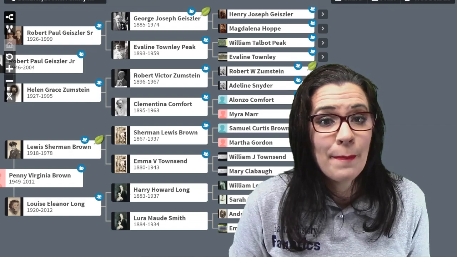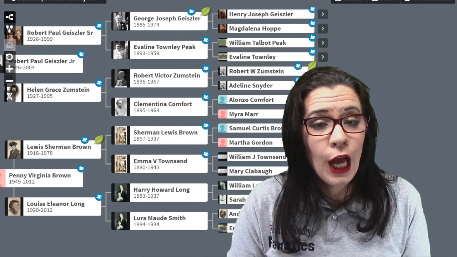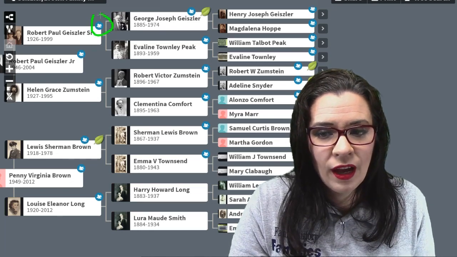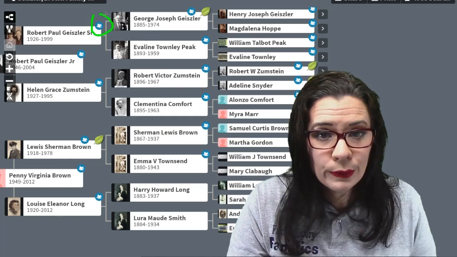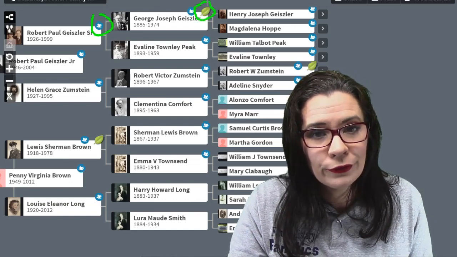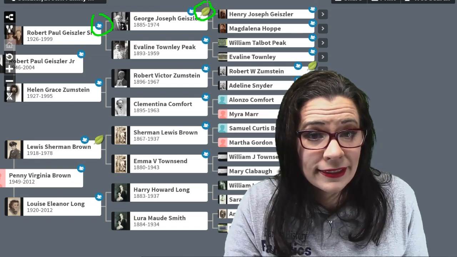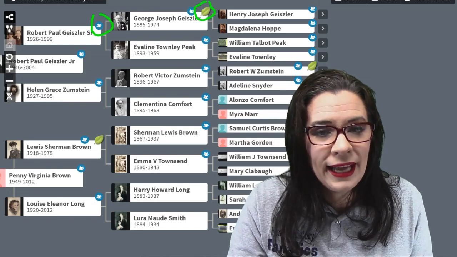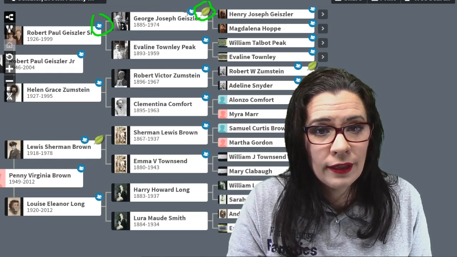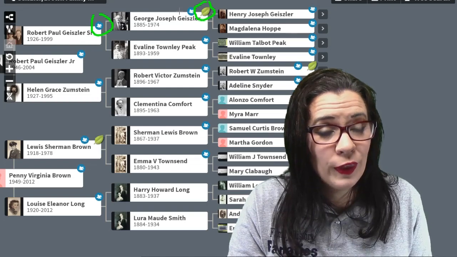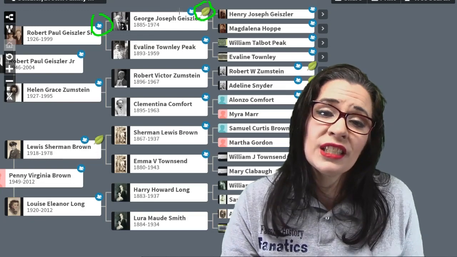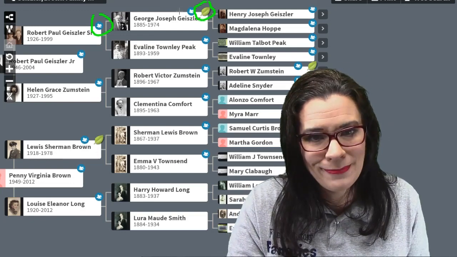So what do I mean about increasing the visibility of those tags? If we're on the pedigree view, look, we have an icon to show me through lines, but you also have the ability to put a leaf, which means hints. So if we can add a couple icons up here, tree hints, through lines, and then tags, I think that would increase the visibility of my tree tags and maybe draw more attention to get people using them.